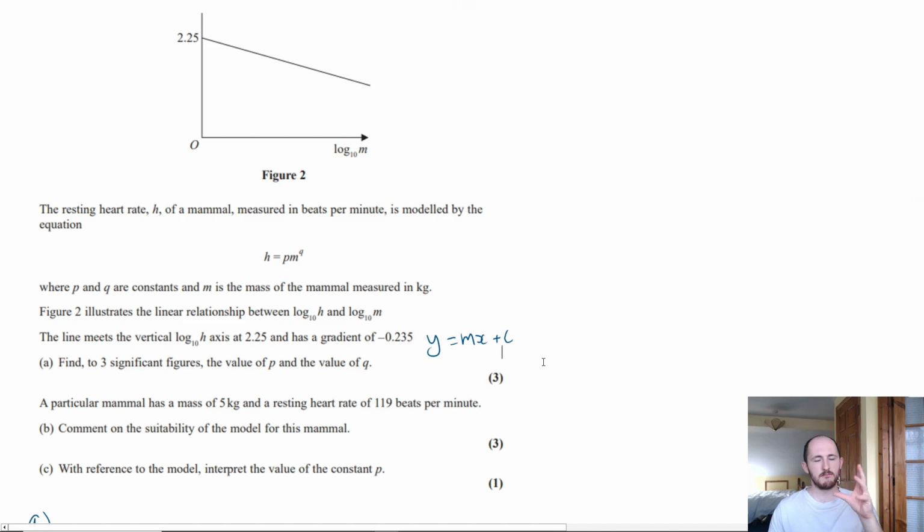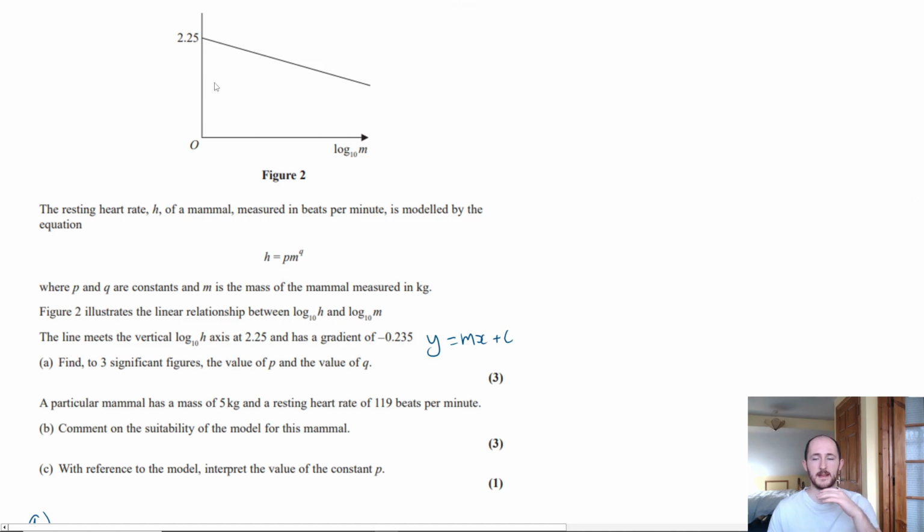Here is a top tip for you. If you have an exponential equation and you take the log of it, it always becomes a straight line. That's actually a way you can test if something's exponential, which again, if you do A-level physics, you're going to do that. You're going to test if things are exponential or not. Because if you take the log of them and they give you a straight line, they are exponential.